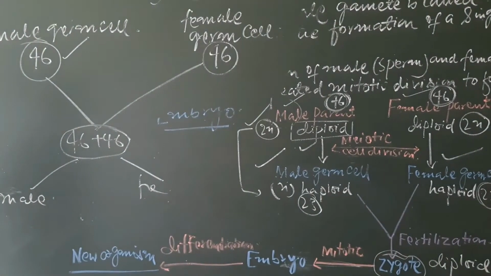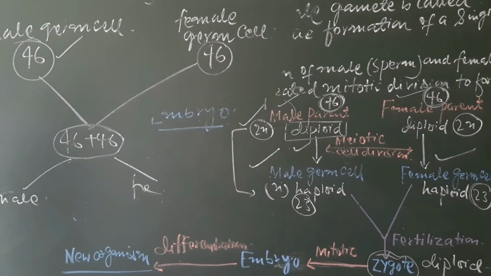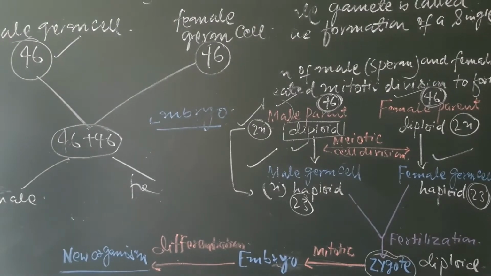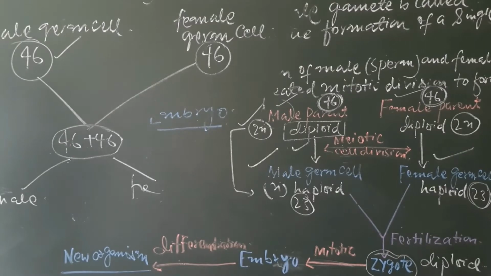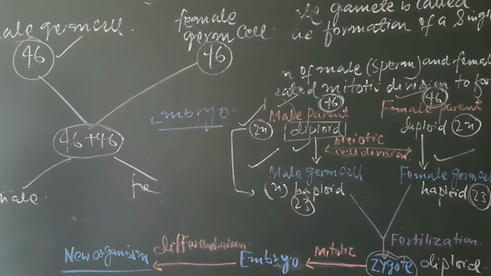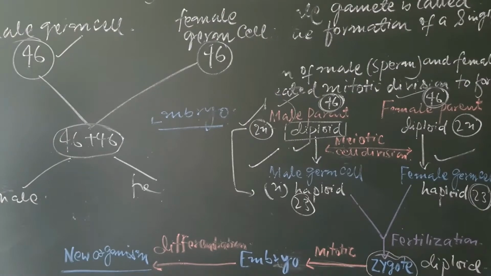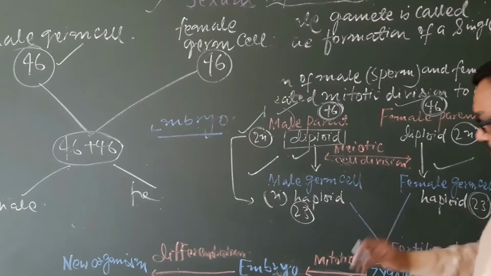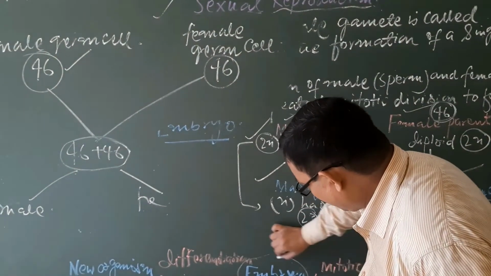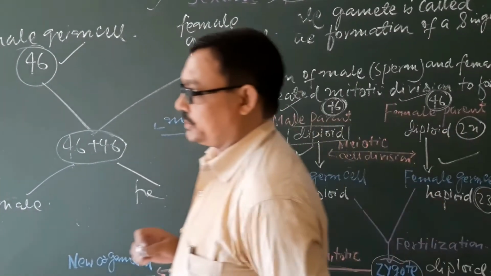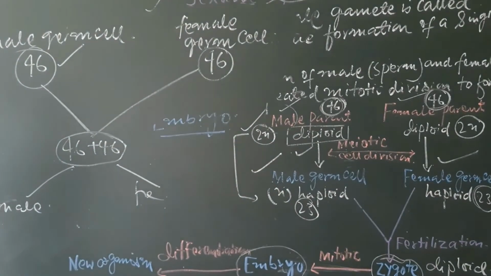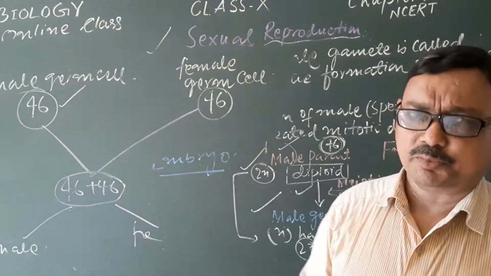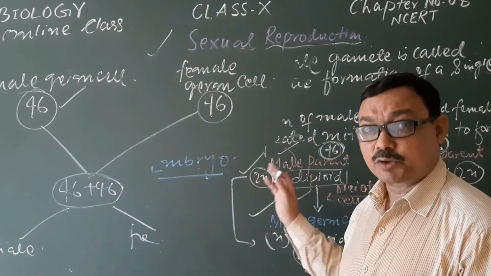The chromosome number will be diploid, and this zygote is the first cell of the newly producing organism. After fertilization, the zygote is formed. This zygote, after repeated mitotic division, forms an embryo, and this embryo after differentiation may form the new organism. In this way, these are some steps during the process of sexual reproduction.